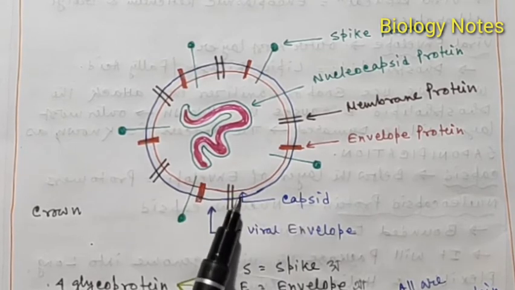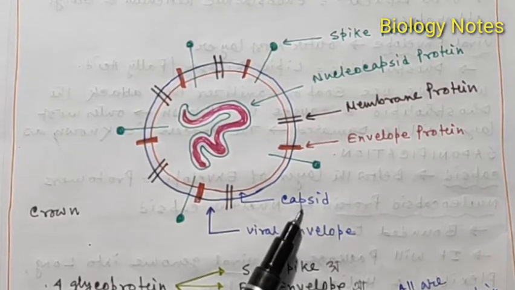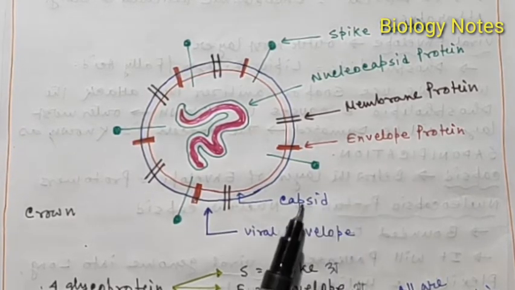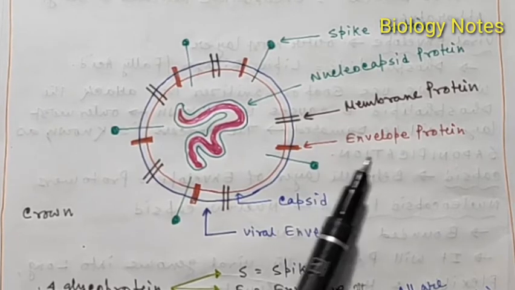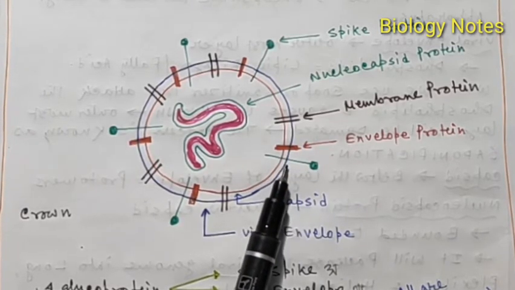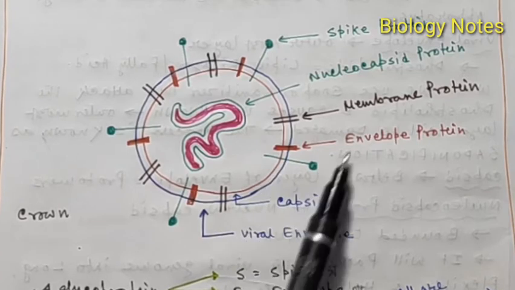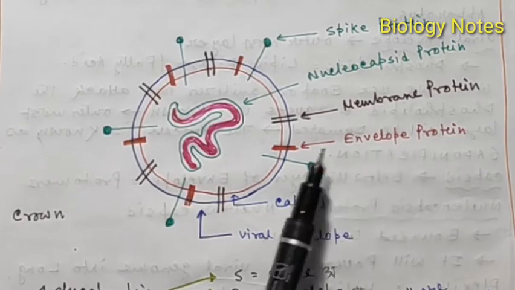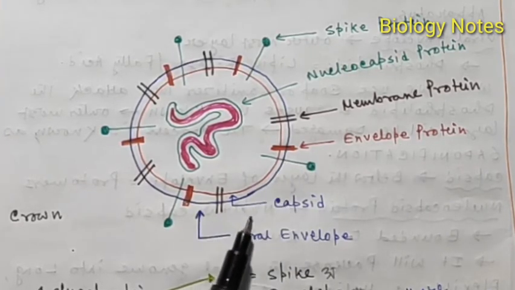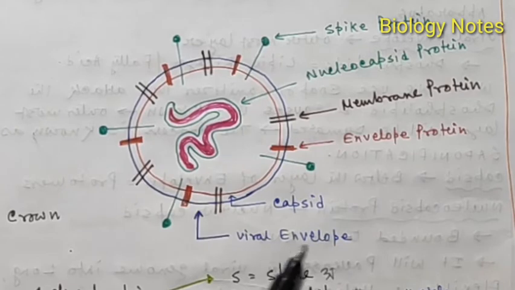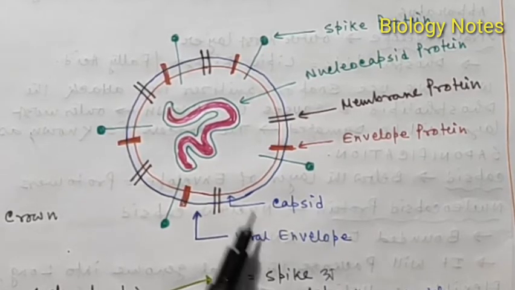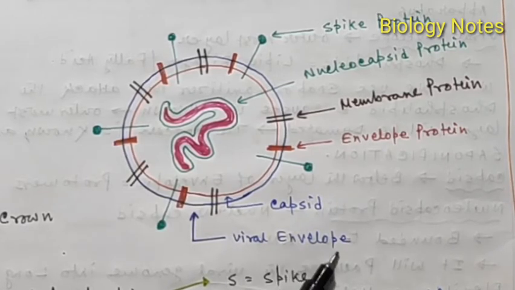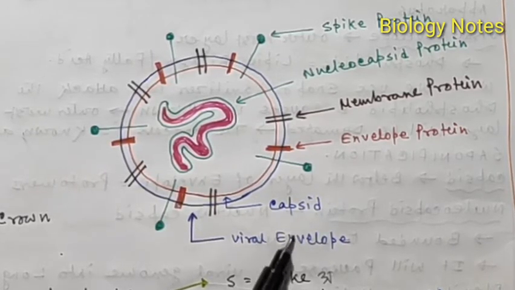In the case of coronavirus the capsid is also present, but there are two different types of virus. One is the enveloped virus and another is the naked virus. A virus which contains another protective covering just outside of the capsid is known as an enveloped virus. Since coronavirus contains the viral envelope, it is an enveloped virus. Viruses which do not contain the envelope membrane are known as naked viruses. So coronavirus is an enveloped virus.